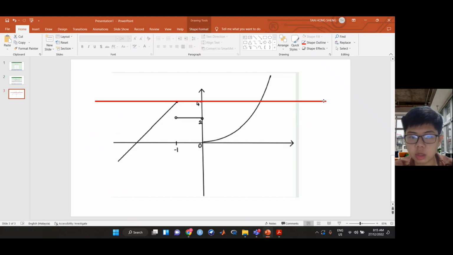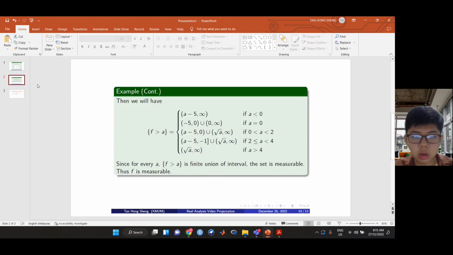And lastly, if a is greater than 4, we have the set equal to (square root of a, infinity). Since in all cases the sets are unions of intervals, f greater than a is a measurable set. So f is also a measurable function.